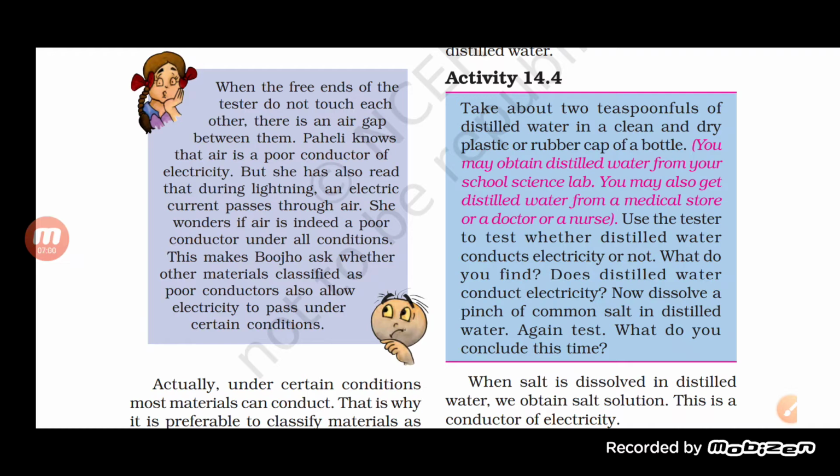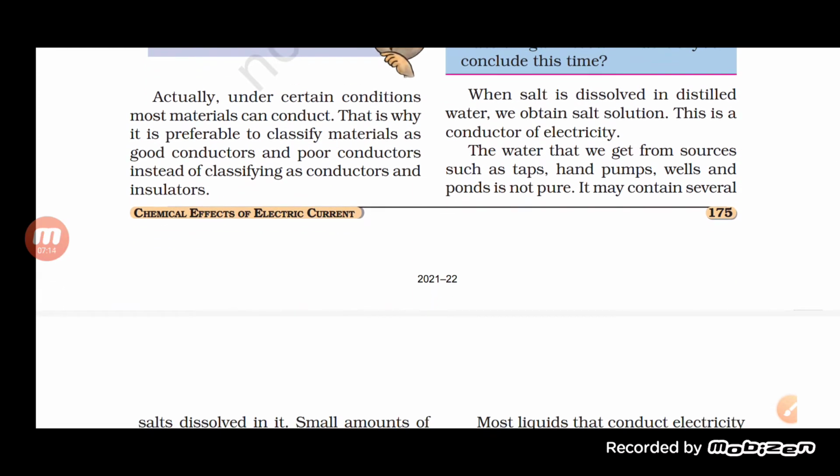We will see that when the salt is dissolved in the distilled water, the solution allows the electric current to flow through it. But when it is distilled water, it will not allow the electric current to pass through it. In the first case, there is no deflection and no flow of electric current when we use distilled water. The reason is that in distilled water there are no ions present in it, so it will not allow the electric current to pass through it.